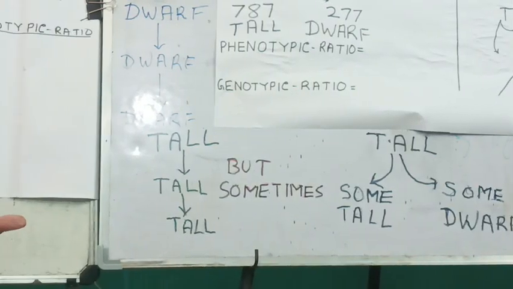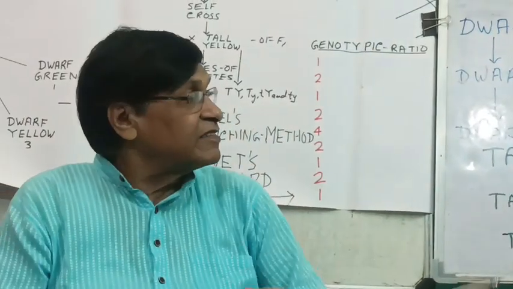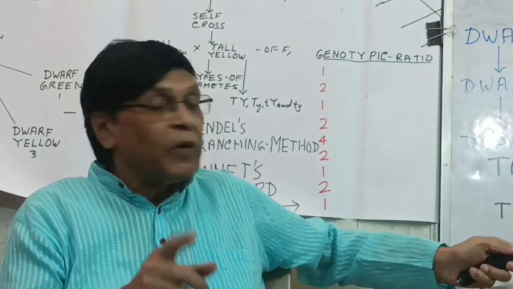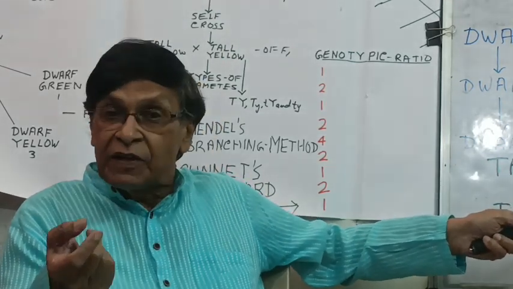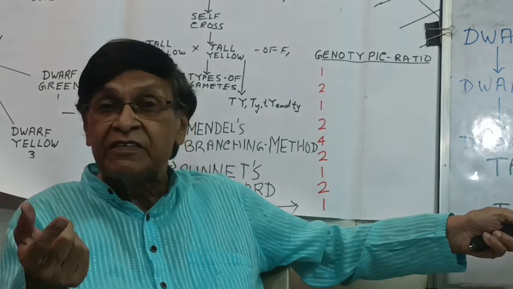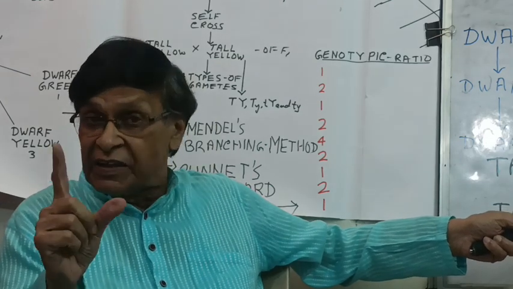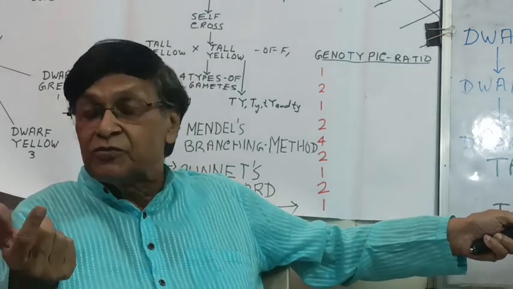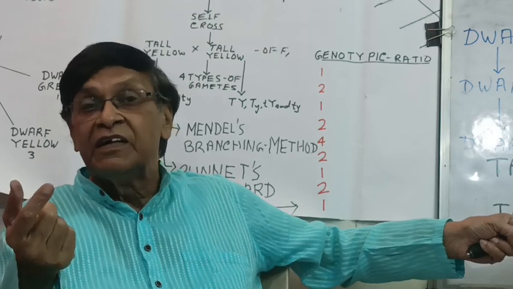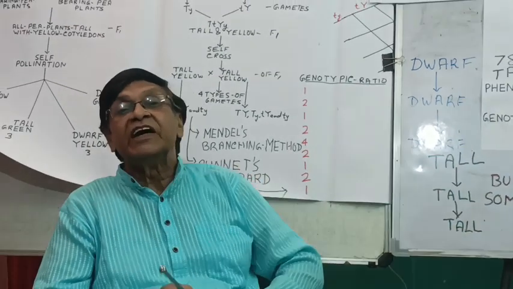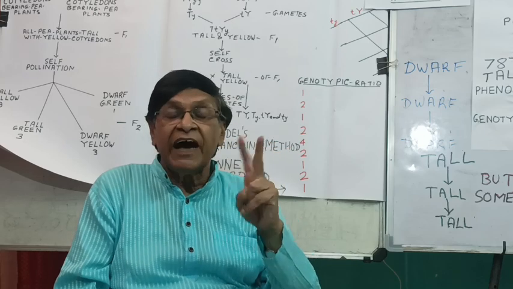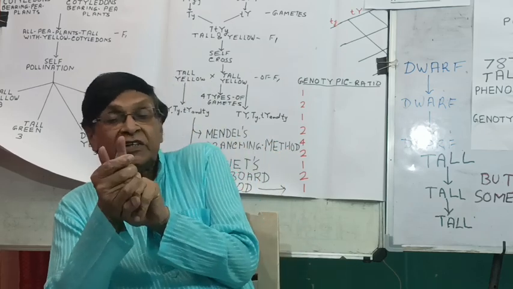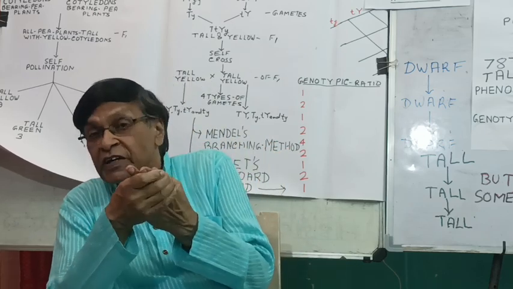What does it mean? It means there is something responsible for making tallness and something for making dwarfness in this type of tall individuals. And this was Mendel's first important result. He said that all individuals, whether animals or plants, have two somethings for controlling one character.